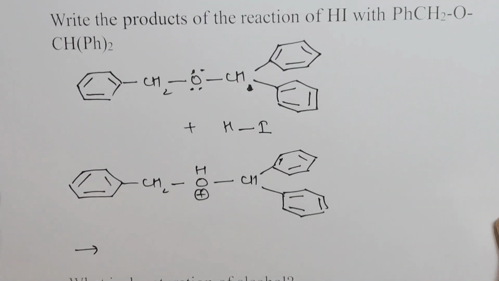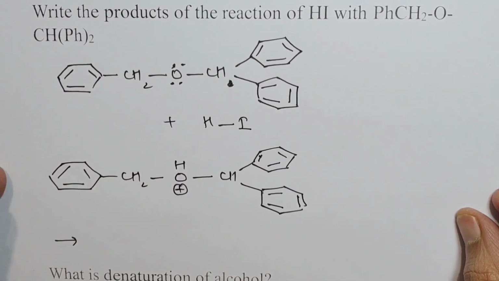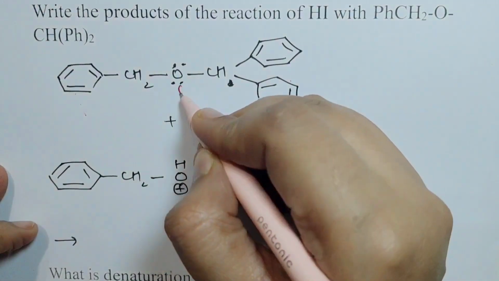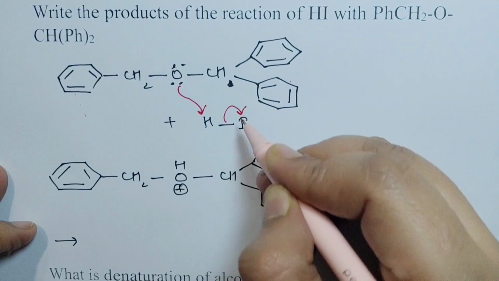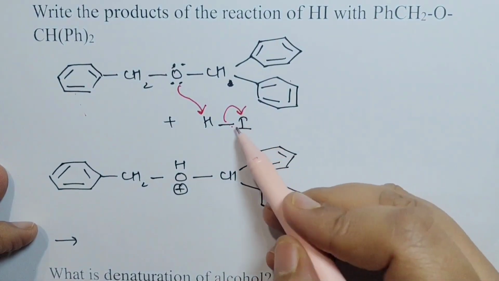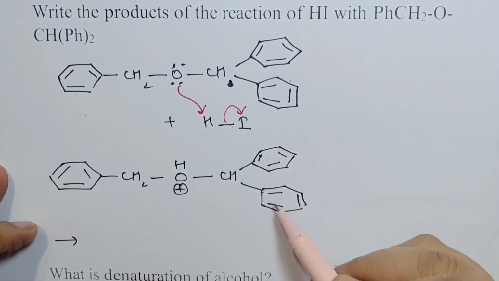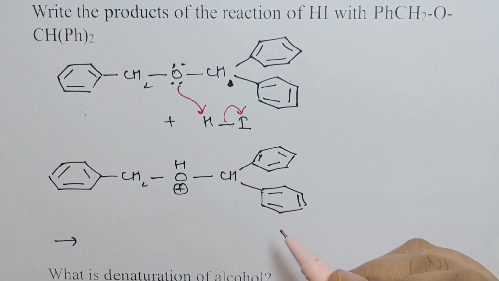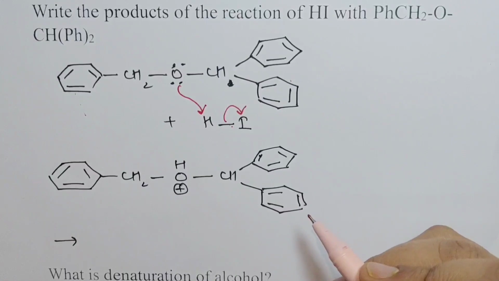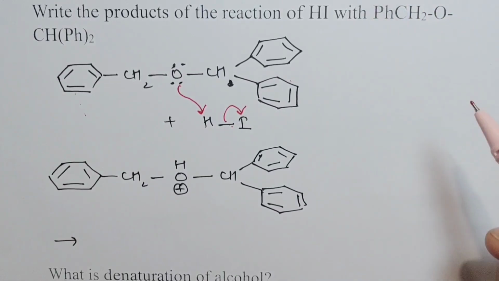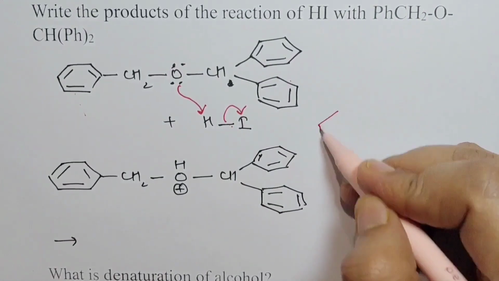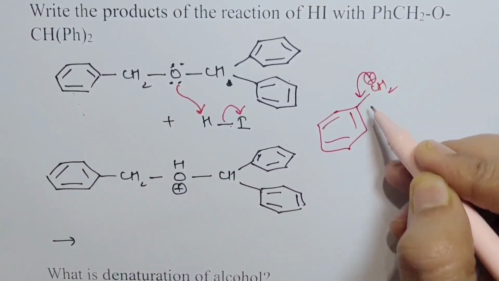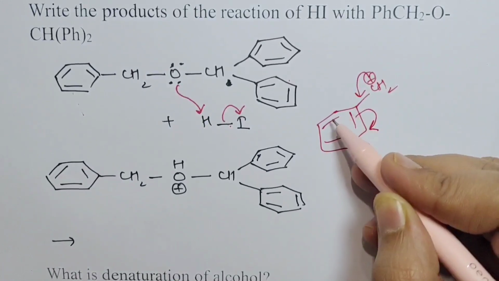Moving on to the next question. Very similar question. Here you have this compound. What would happen now? This would grab the proton, the electrons would move to the iodine atom, so iodide would be formed. Once the protonation happened, now think for a minute, which bond will break? Which carbocation would be more stable? We know that benzyl carbocation is stable because the positive charge gets delocalized over the benzene ring.